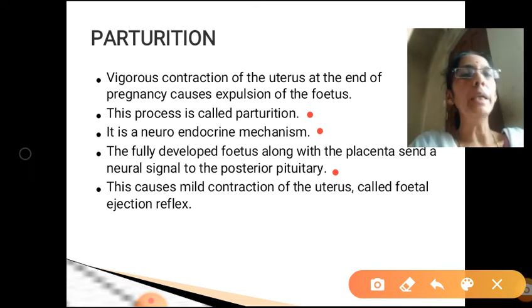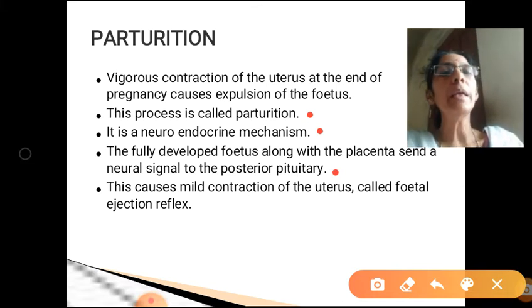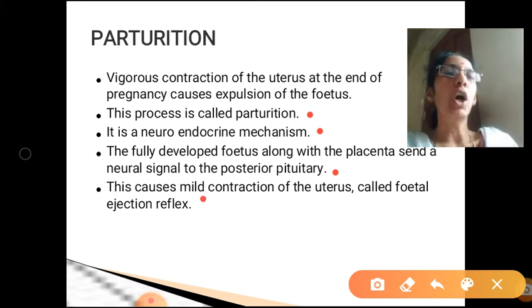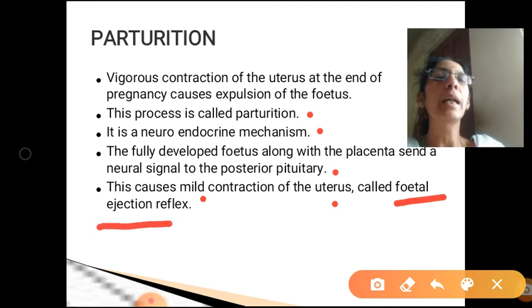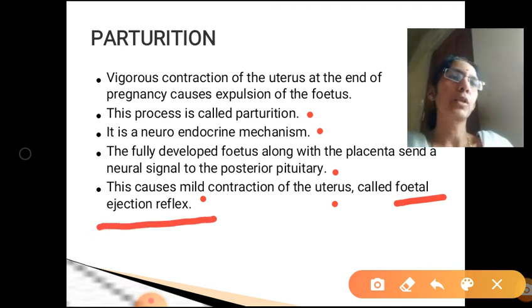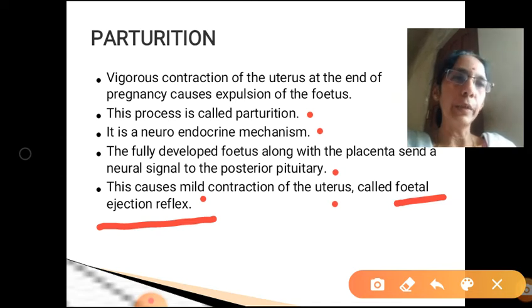Now, the fully developed fetus along with the placenta sends a neural signal to the posterior pituitary gland of the mother. This causes a mild contraction of the uterus. This is called the fetal ejection reflex. So at the end of the gestation period, the fully developed fetus along with the placenta is sending a neural signal